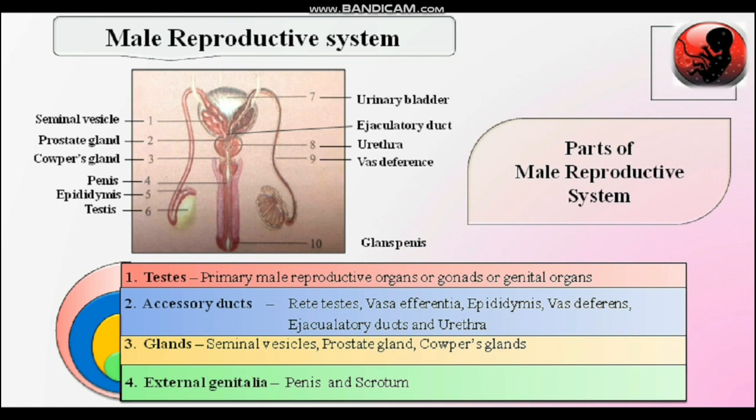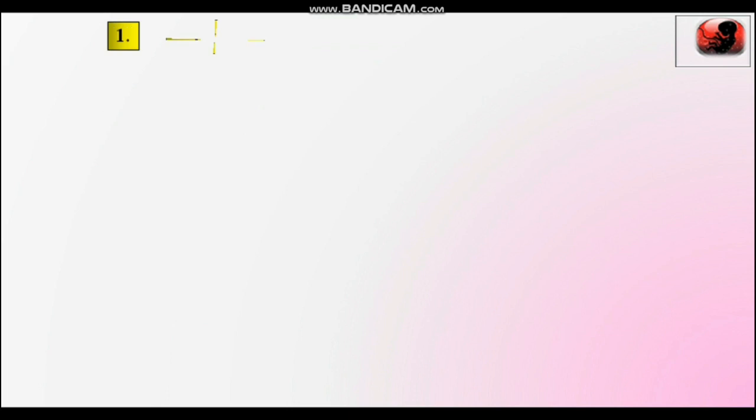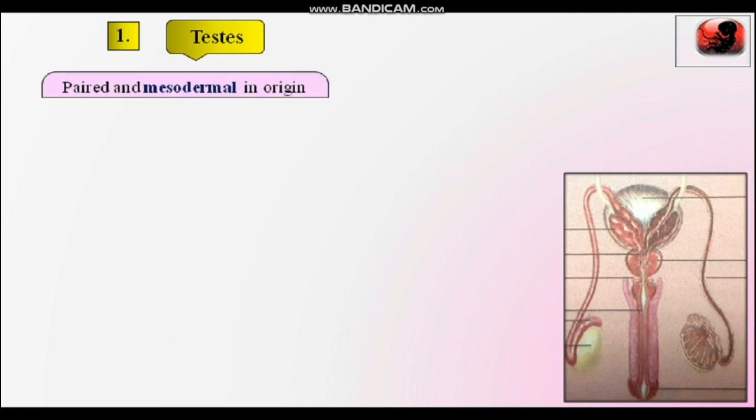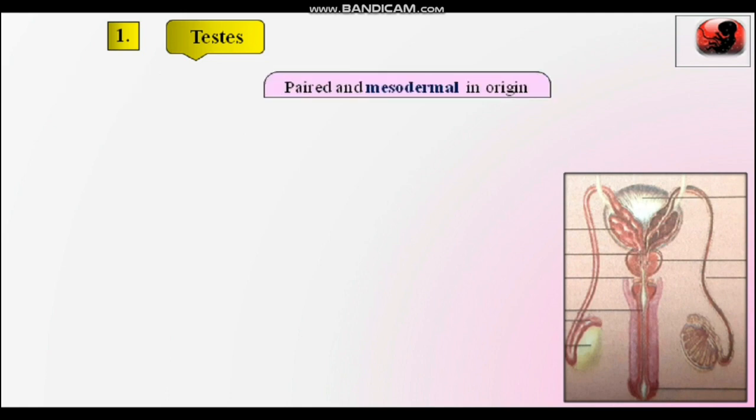Okay, now let us consider the testes, the primary sex organ: where it is located, what is the peculiarity of the testes, and what is the function of these testes. These organs are paired and mesodermal in origin. We know that some animals are diploblastic, some animals are triploblastic. What is the meaning of diploblastic? The body is made up of two germ layers, outer ectoderm, inner endoderm.